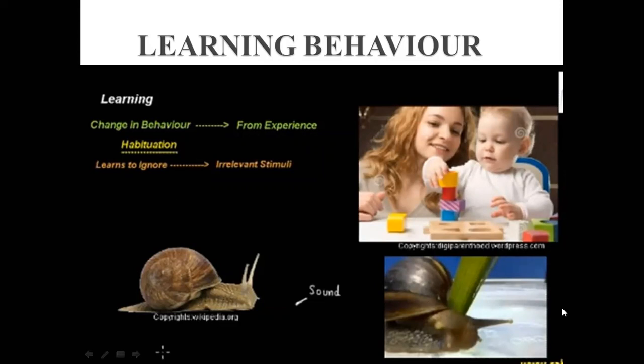Okay, next you can see another diagram. In this diagram, you can see that this object is touching the shell of the snail. Whenever the snail feels this stimulus, he covers himself under the shell. But what happens when he feels that it doesn't cause damage to him? Then he has experienced it. After touching this stimulus, he is not hiding himself. This is also learning, right?